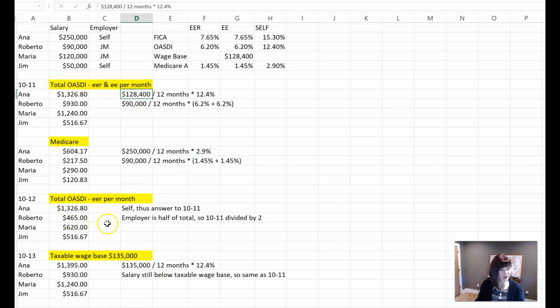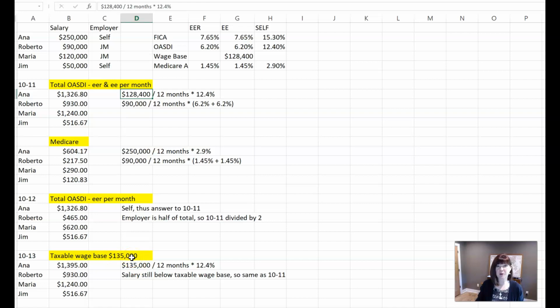Then 10-13 says, if a taxable wage base were to increase to $135,000, how much do the employer and employee pay in total for OASDI each monthly pay period? So now we're saying this wage base, okay, is increasing to $135,000.